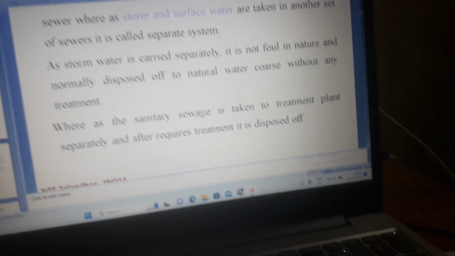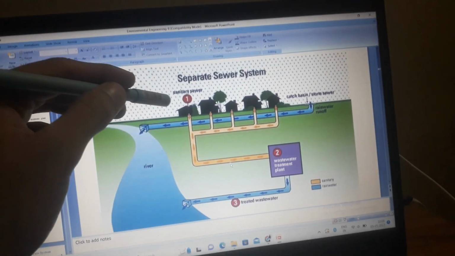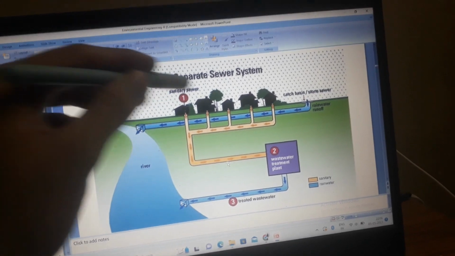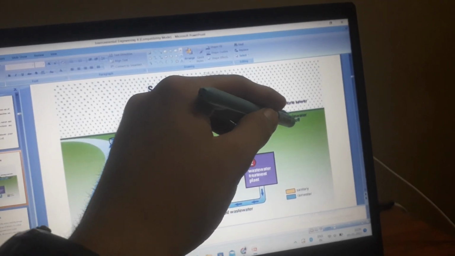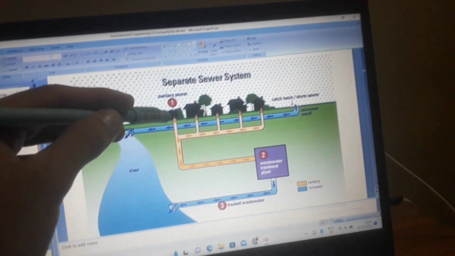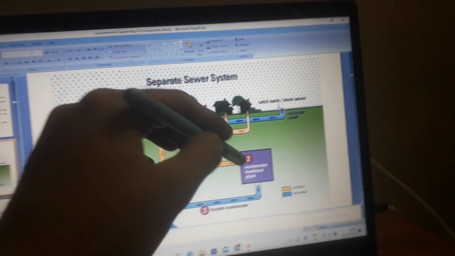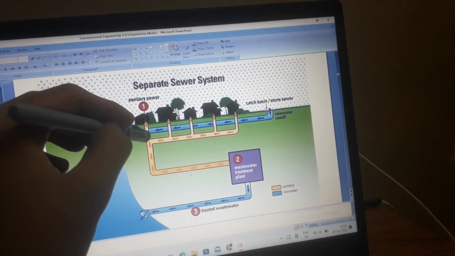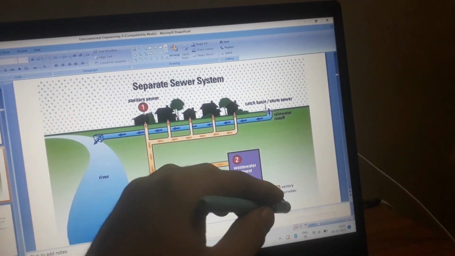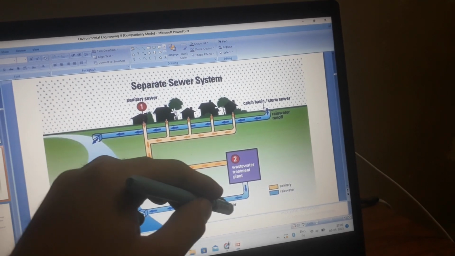Separate sewer system. This is sanitary sewage. This is catch basin, storm sewer. This is rainwater runoff. This is river. This is wastewater treatment plant. Yellow one is sanitary. Blue one is rainwater. Then this is treated wastewater.